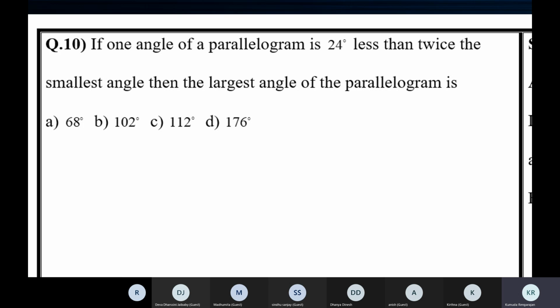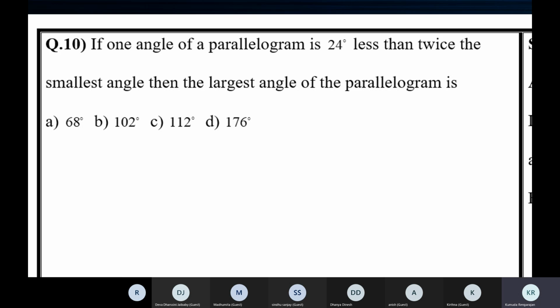So here in this question, they're talking about two angles. And it's very clear that one is small, the other is big. So they're not talking about opposite angles, they're talking about adjacent angles. That's the first thing. And between the adjacent angles, they're calling one the smallest, the other the largest angle. Now, if one angle of a parallelogram, you don't know if it is the smallest or largest. If one angle of a parallelogram is 24 less than twice the smallest angle.